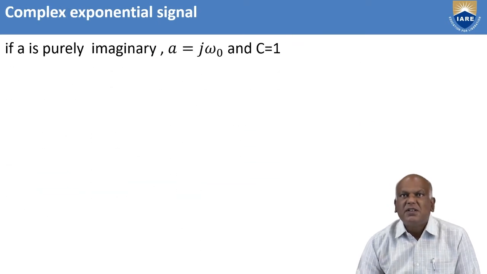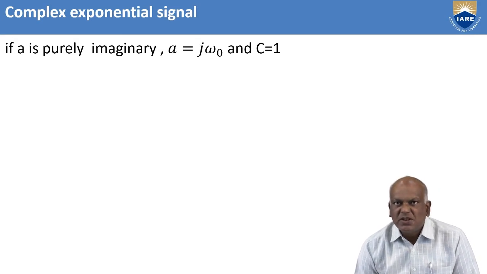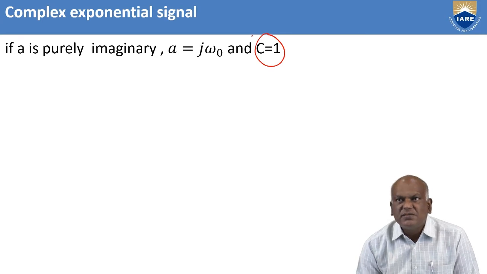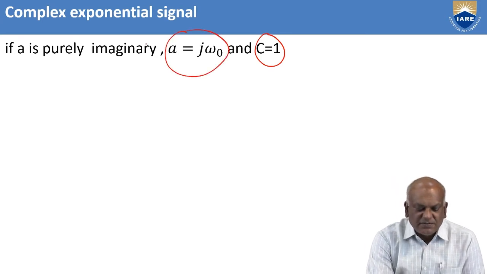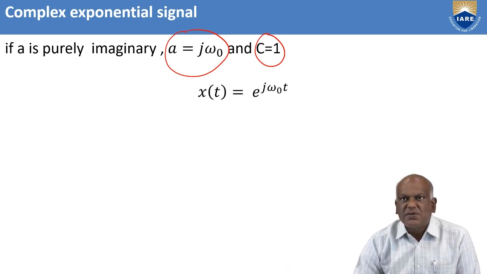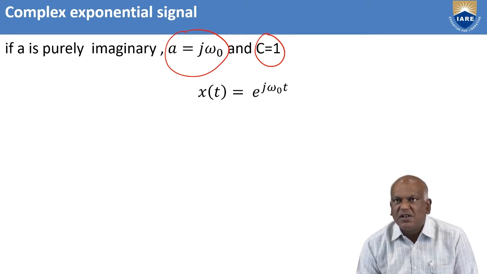Next, we go for the complex exponential signals. In this case, c is taken as a constant value, say 1, and a is purely imaginary. Such signals are called complex exponential signals. Our expression is x of t equal to e power j omega naught t, where a is replaced with j omega naught, a purely imaginary quantity.